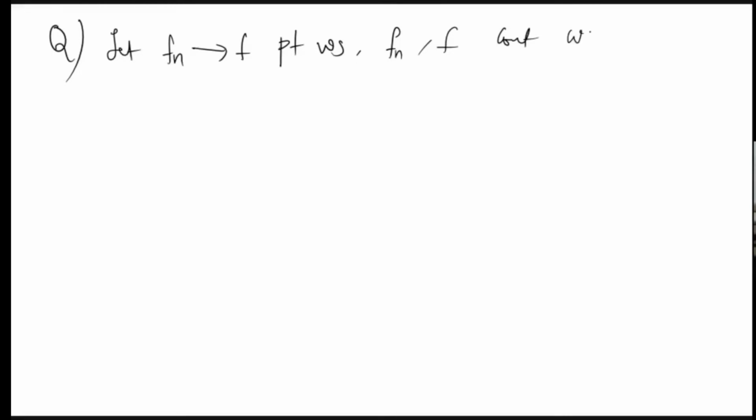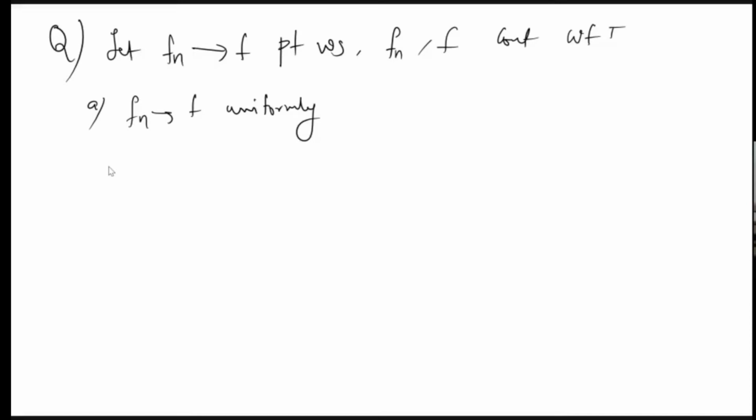Which of the following are true? A: f_n converges to f uniformly. B: Okay, I will first explain, then we can go to option B.